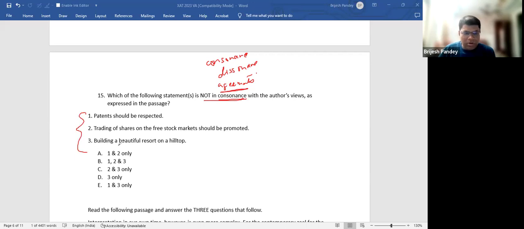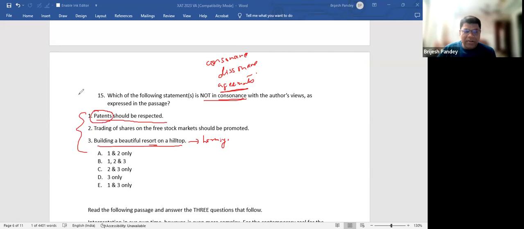The author would not agree with building a beautiful resort on a hilltop. Why? Because you are harming the environment. So the author definitely would not agree with this. The author would not agree with patents should be registered. Why? Because if you have a patent, you have unlimited right to destroy the environment.